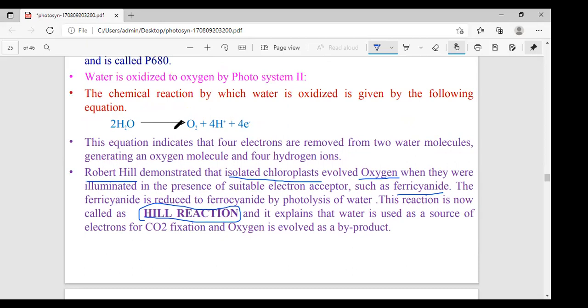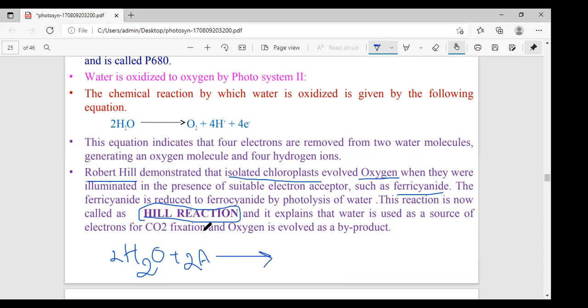The evolution of oxygen during photosynthesis can be represented by the Hill reaction equation: 2H2O plus 2A. Here A represents the hydrogen acceptor.